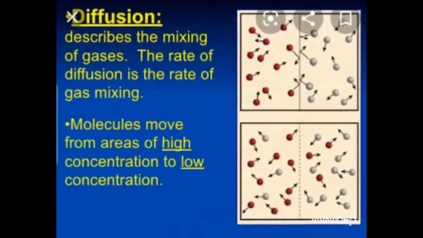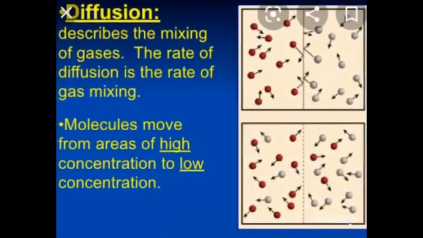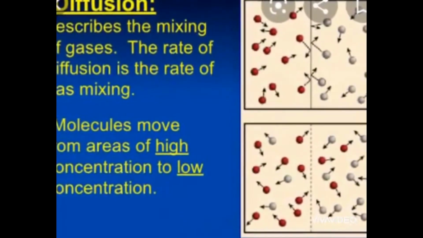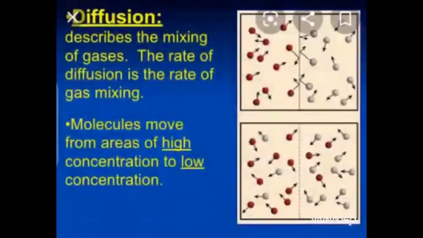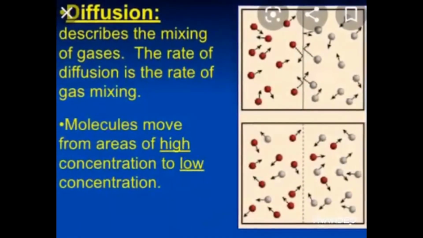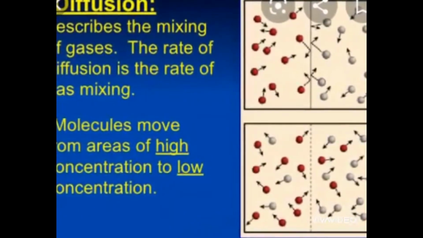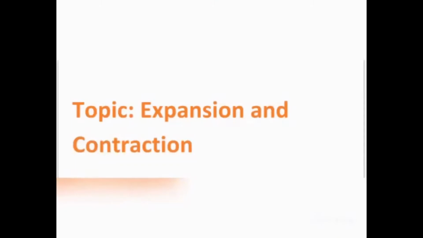Another thing is diffusion. Diffusion is the mixing of two gases or two liquids, as there are spaces between the molecules. So one liquid is diffused into another, or a gas will diffuse into another gas.